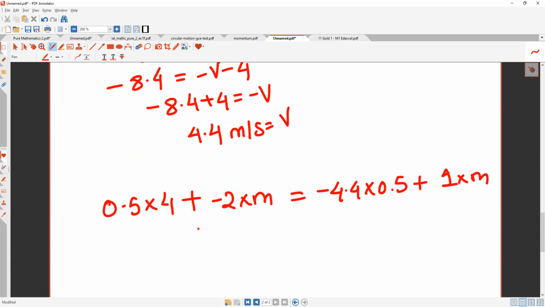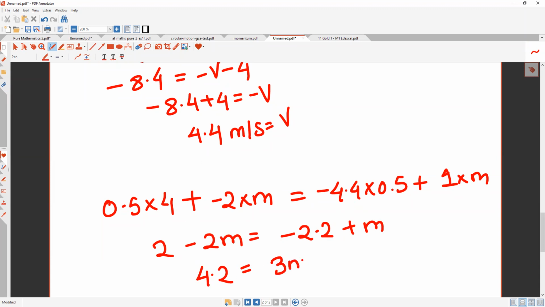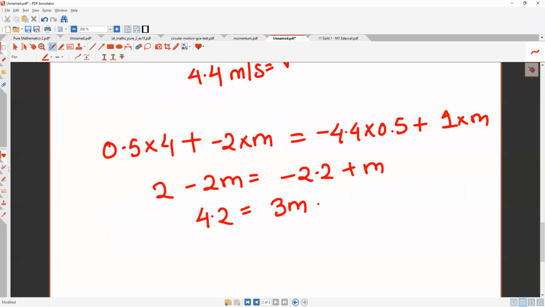Now এটার কত পাচ্ছ তোমরা চেক করো. 0.5 into 4 is 2, minus 2m. How much is this? 2.2 না? Minus 2.2 plus m. এদিকে চলে আসছে, এদিকে চলে আসছে. Okay, 4.2 না? 4.2 is equal to 3m. No, plus 3m, everything positive. So 4.2 divided by 3 is equal to, is it mass? How much is it? Tell me. You also got the same thing?